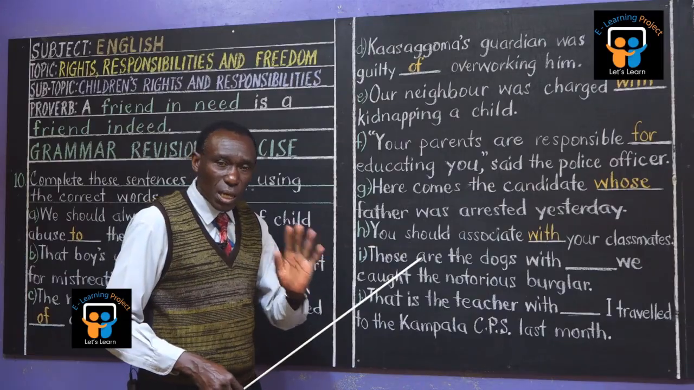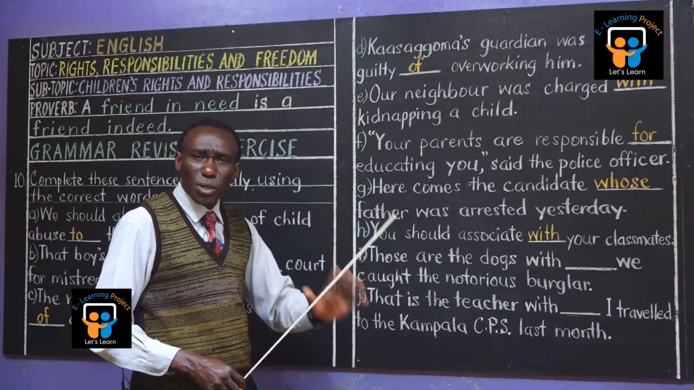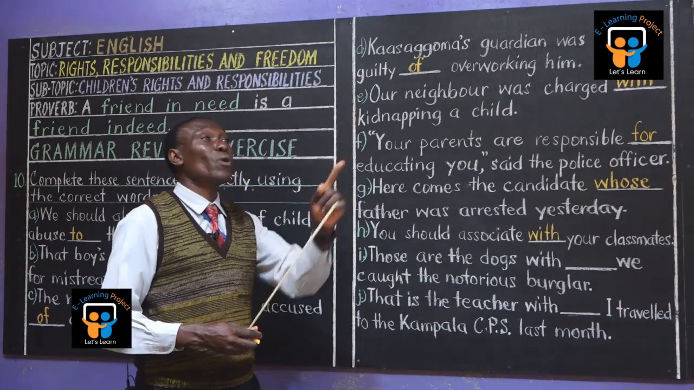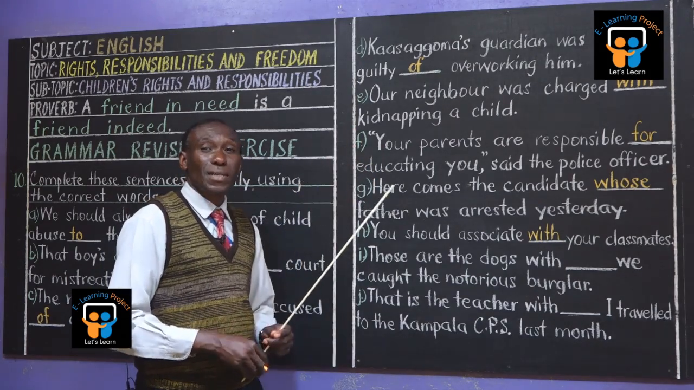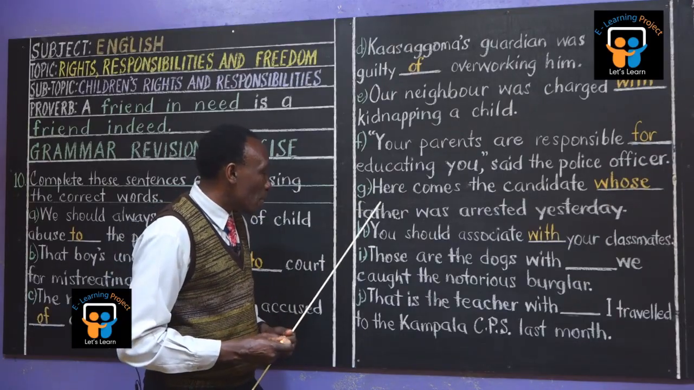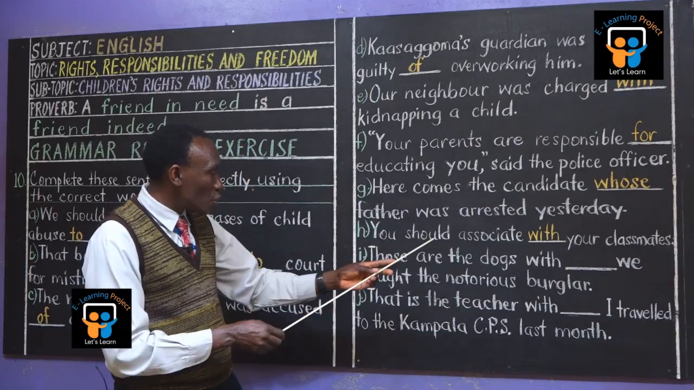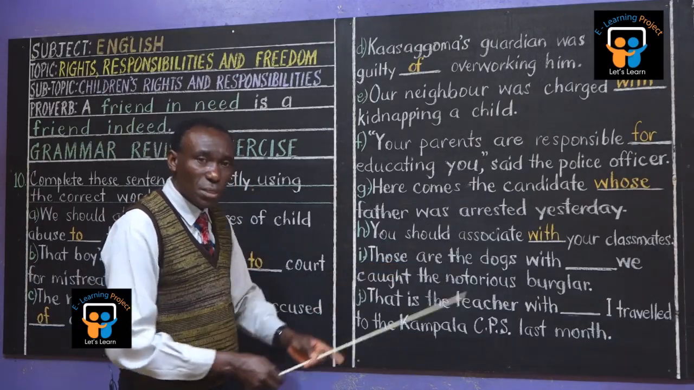Do not segregate others. Do not say, these ones no. For everyone, yes. These ones, yes. Those ones, yes. That one, yes. This one, yes. Yes. So you should work with everyone because everyone needs everyone. Everybody needs everybody. You should associate with your classmates.